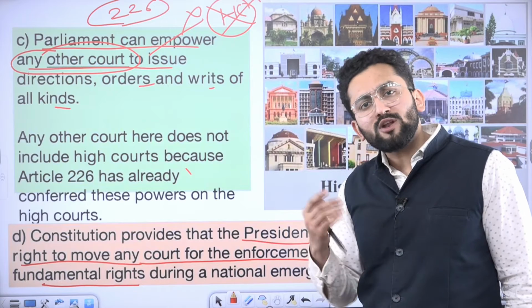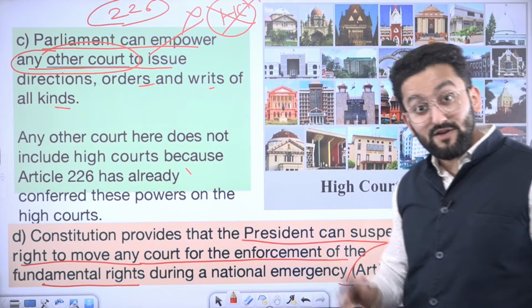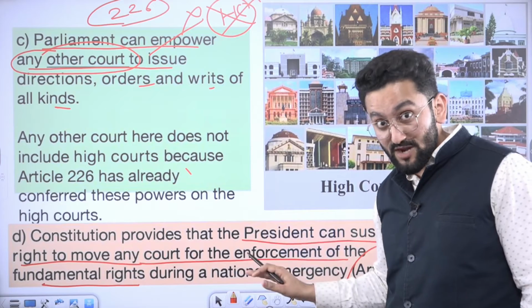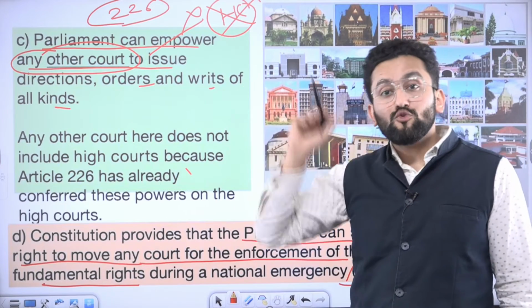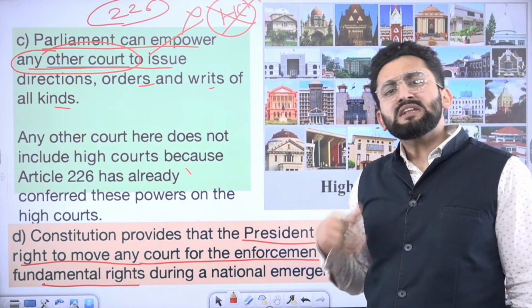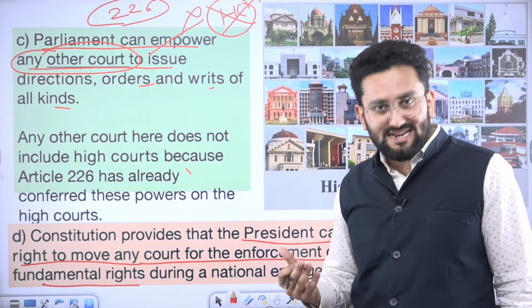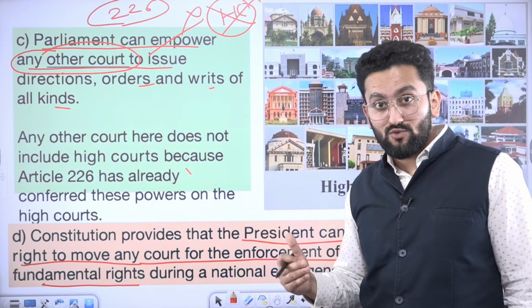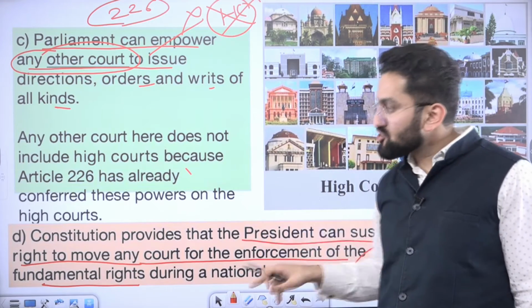In what case can this be taken away? For example, in case of national emergency. We are going to deal with national emergency as a separate chapter, but you should remember, in case of national emergency, your right to move Supreme Court for fundamental rights can be taken away. Okay, but can it be taken away ipso facto? Ipso facto means automatically. No, that's not true. A separate order may be issued in this regard. We are going to discuss this.